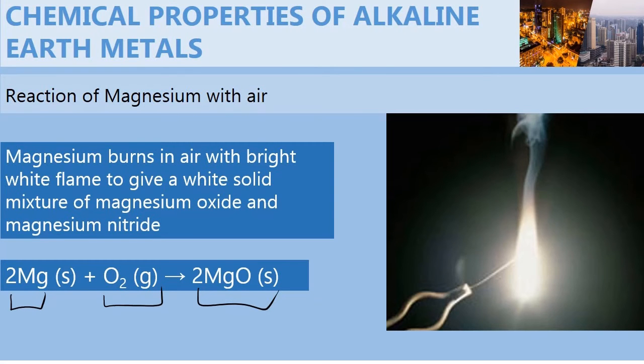Now, especially magnesium with air. When magnesium ribbon or magnesium metal is burnt in air, this we have seen in the 10th class also, it burns with a dazzling white color, which is very interesting to see. Mostly we perform this only in the laboratory for the 10th class. Otherwise, we don't perform others because they are all costly chemicals. Only with magnesium we perform. So when the magnesium burns, the respective oxide is formed.